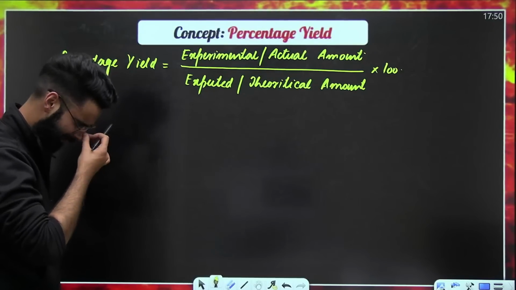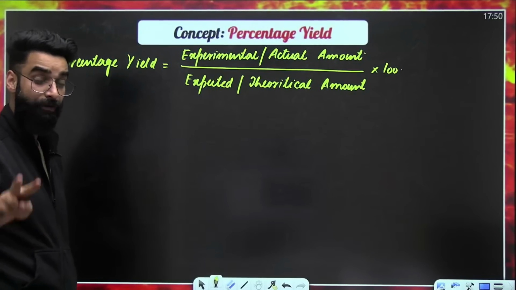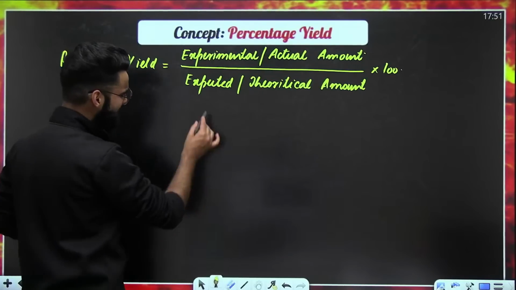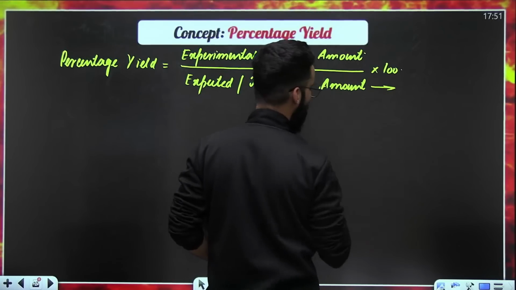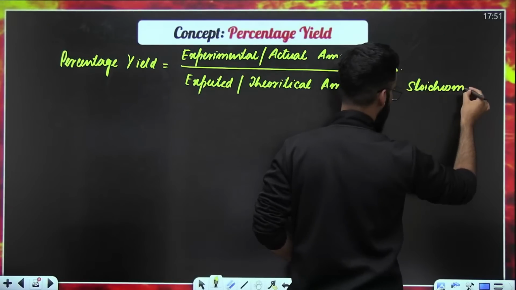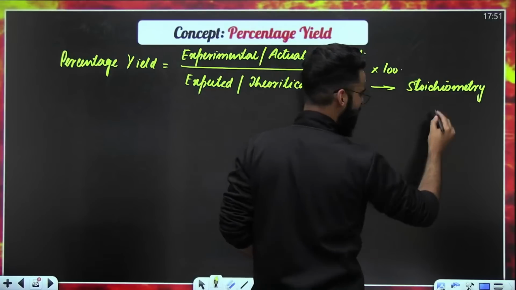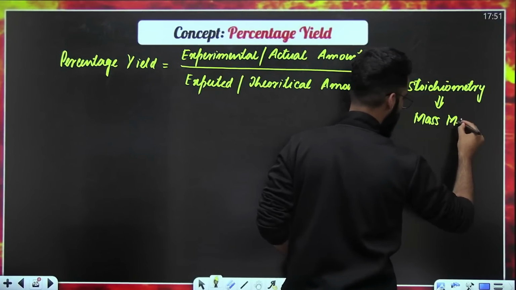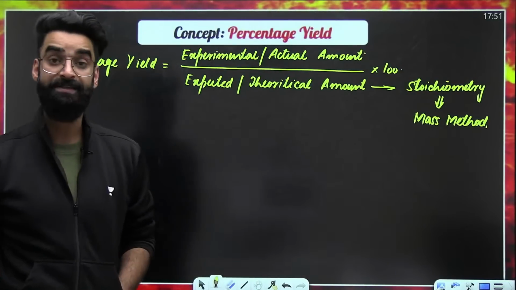Now, dear students, one thing. In order to calculate the percentage yield of the reaction, we should have two amounts: experimental and expected. Now, this expected amount, which you also call the theoretical amount, we always calculate with the help of stoichiometry. And mainly, which method in stoichiometry will we be using? We'll be using the mass method in stoichiometry to calculate the expected amount. The point is how.